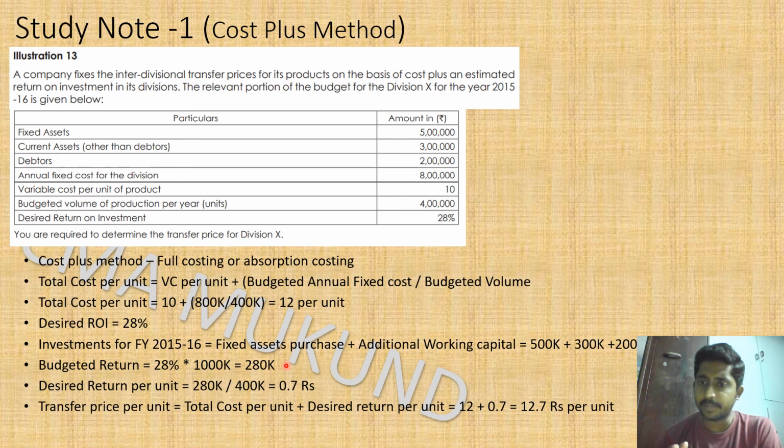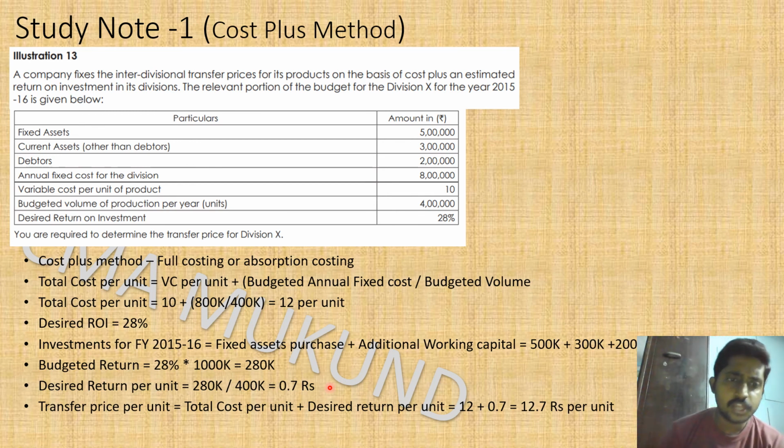The transfer price is nothing but the total cost plus desired return. The desired return is 2.8 lakhs on an annual basis, and you have budgeted for a volume of 4 lakh. So 2.8 lakh divided by 4 lakh gives 0.7 rupees, which is the return the company expects per unit.